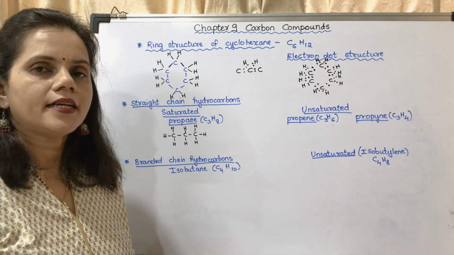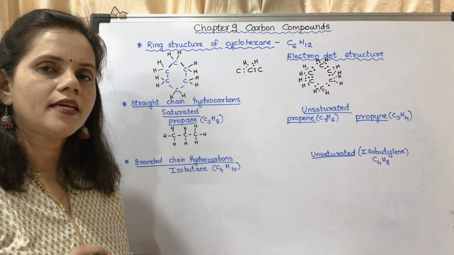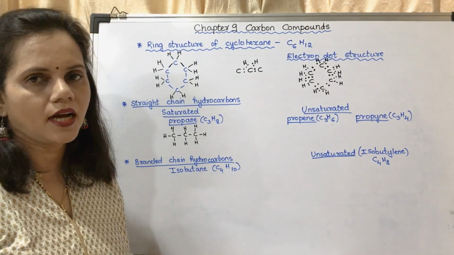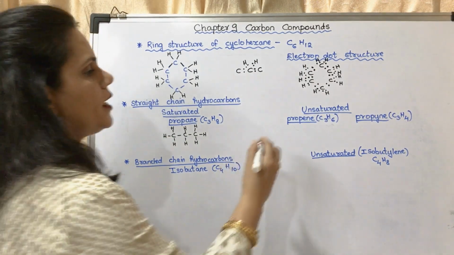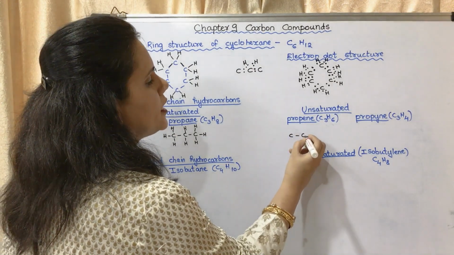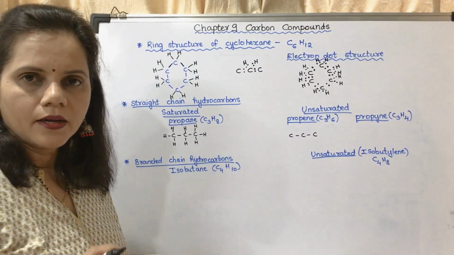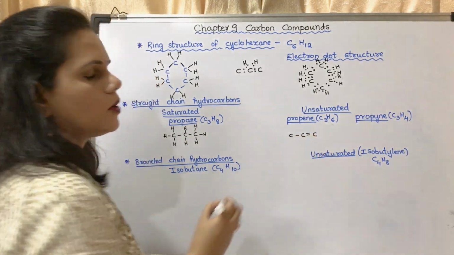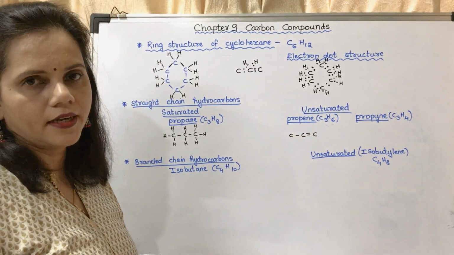Prop means that there are 3 carbon atoms and E means that there is a double bond between one carbon and another carbon. Okay, first of all I will draw the skeleton with 3 carbon atoms. One of them is a double bond. I will put the double bond here. I can put the double bond here also.